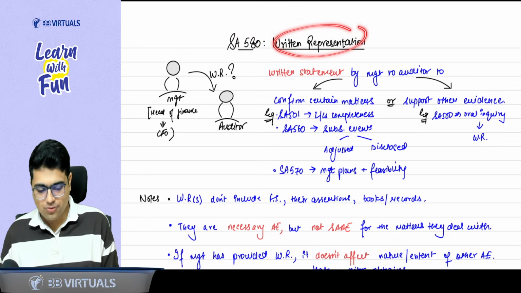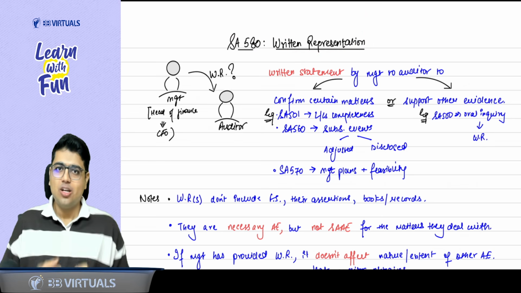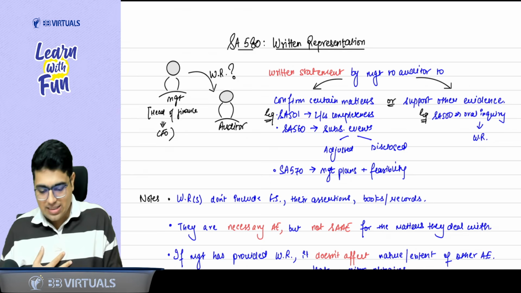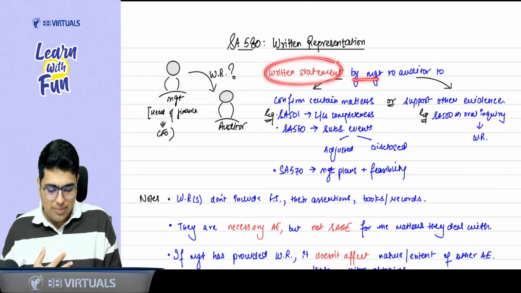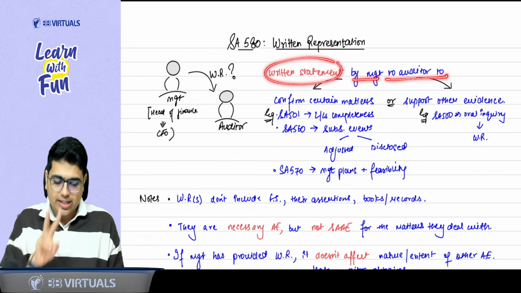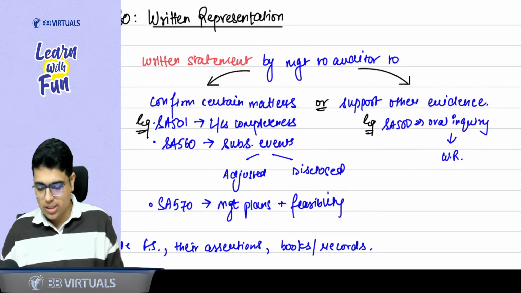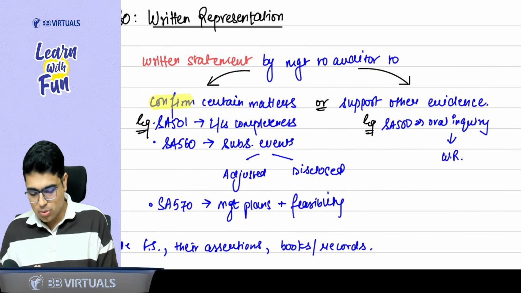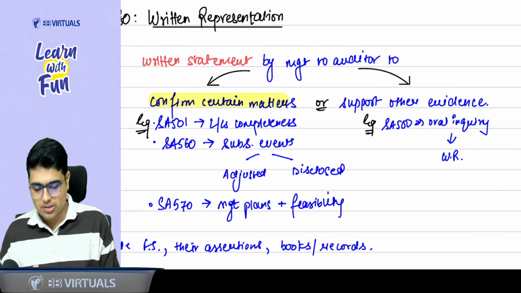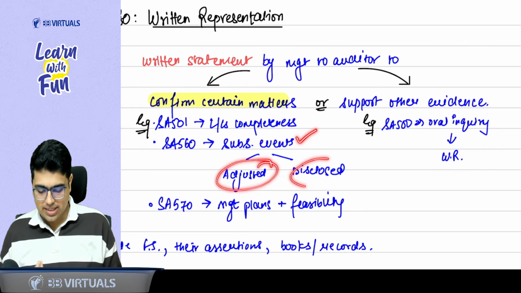Now the question is, what is a written representation? As the name suggests, it is a written statement by the management to the auditor, and it has two purposes. First purpose is to confirm certain matters. Example, in SA 501, confirm the completeness of litigations and claims. In SA 560, confirm that subsequent events are adjusted and disclosed.